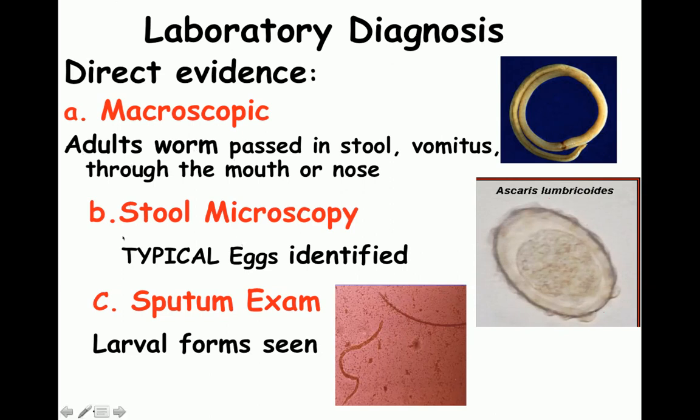Then there is microscopic examination of the stool. You can see the typical eggs with a single unsegmented ovum and the rugosities of the albuminous coat, and you can see the clear poles, concentric poles surrounding this ovum. And then if you examine the sputum microscopically, you might see these larval forms as well.